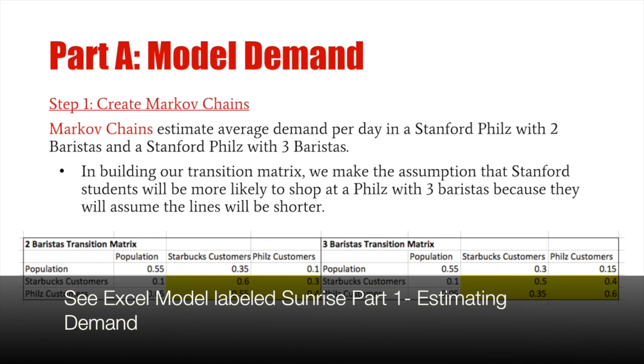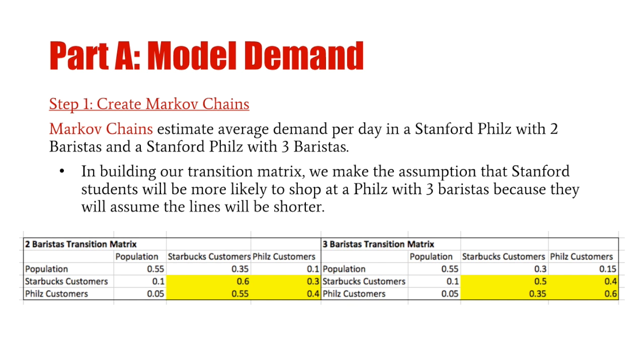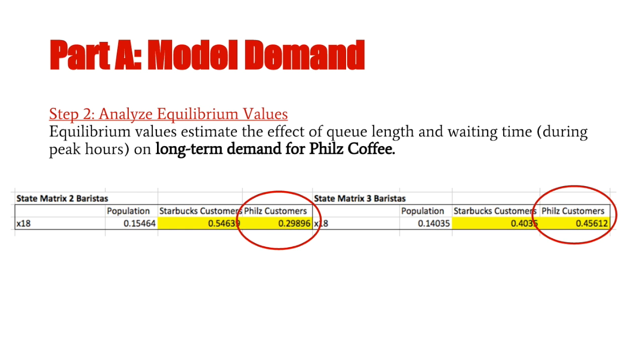The first step is creating Markov chains. We did it for two scenarios, first with 2 baristas and second with 3 baristas. In building our transition matrix, we make the assumption that Stanford students will be more likely to shop at a Philz with 3 baristas because they will assume the lines will be shorter. This assumption is displayed in the highlighted portion of our transition matrix.